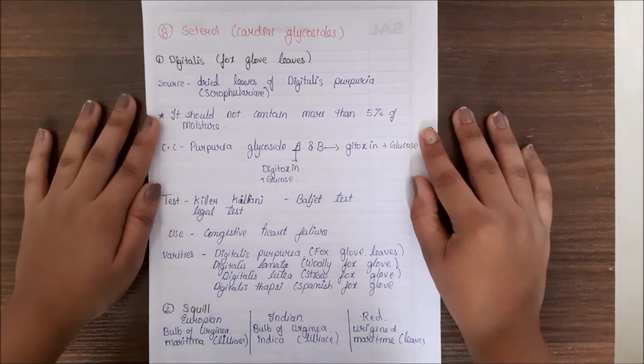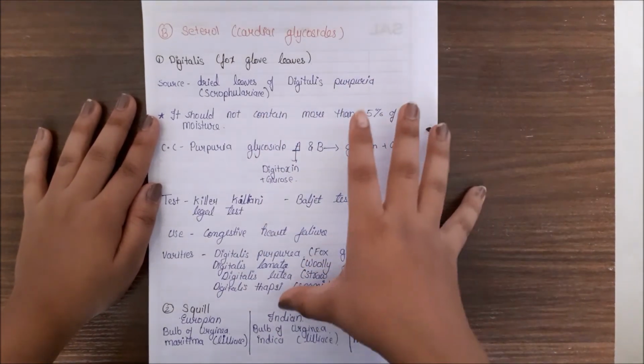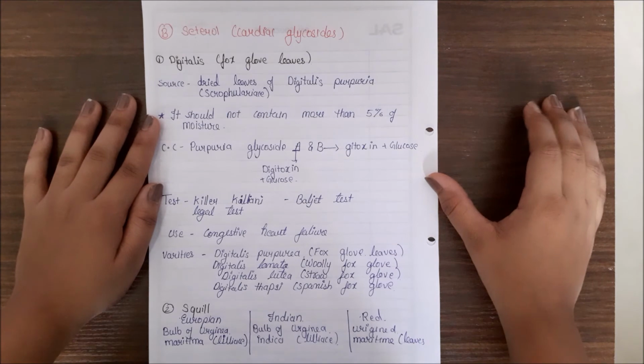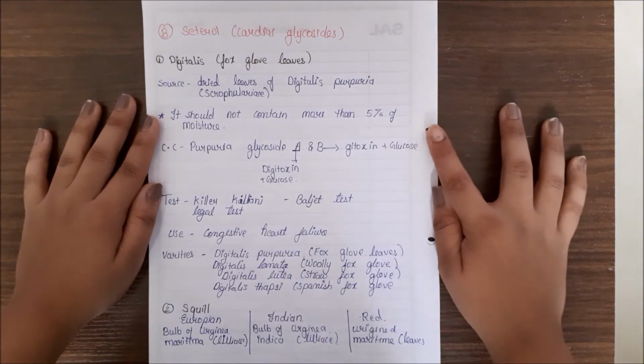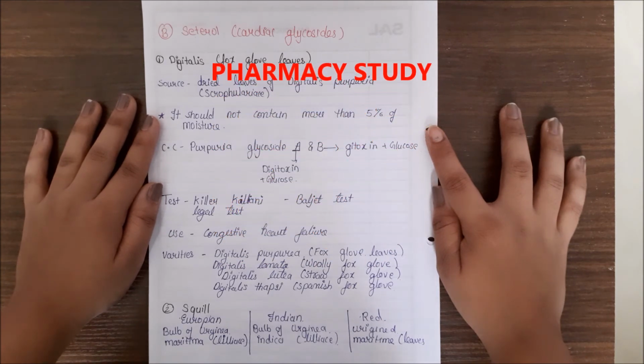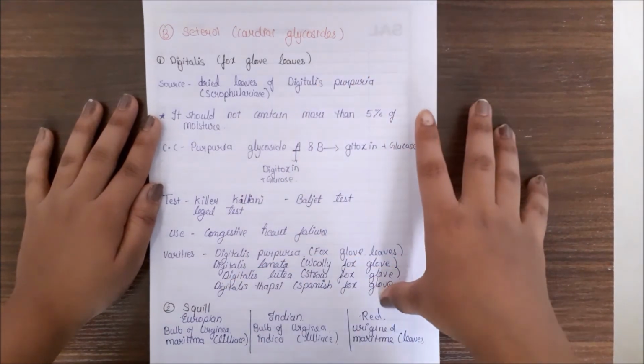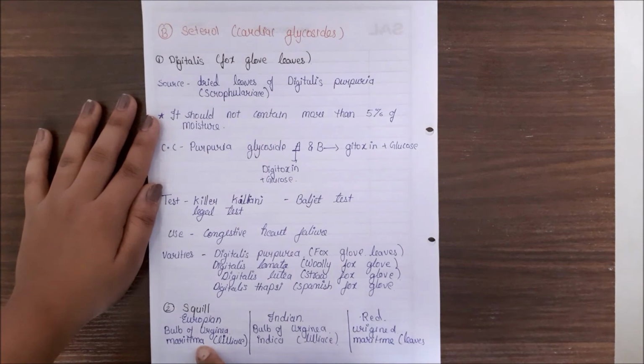Next one is the squill. Squill, we will study in the divisions, that is the European squill, Indian squill and the red squill. European squill, the source is the bulb of the Urginea maritima and its family is Liliaceae, whereas for the Indian squill, the bulb of the Urginea indica, family Liliaceae, and the red is Urginea maritima, that is the Liliaceae. You have to remember for the European and red squill, there is just a minute difference.